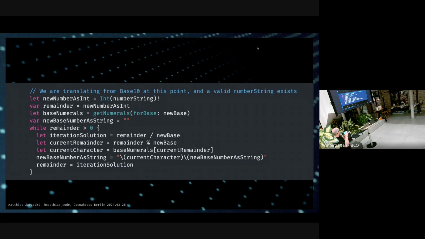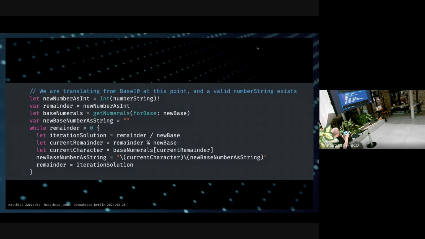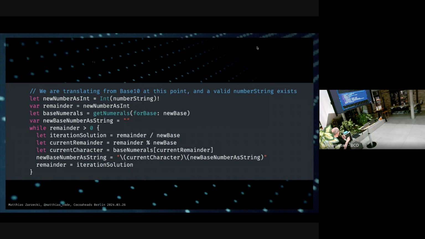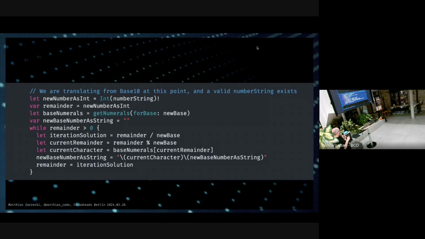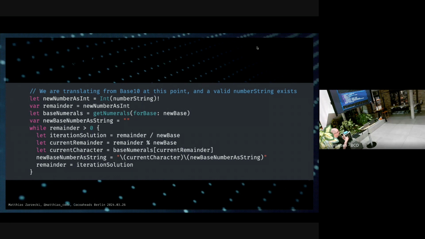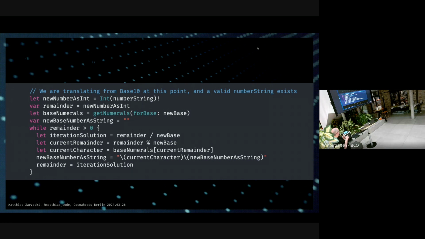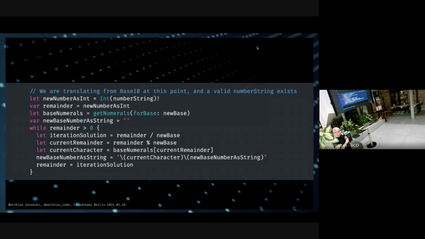And while our remainder is higher than 0, we divide this by our base. We get the modulo also, we get the remainder out of it. We use this result as the index for our numerals that we have available. So if this is base 16, then we have 0 to F available here. And then we append this all to our string at the end, and we do the next iteration out of this.